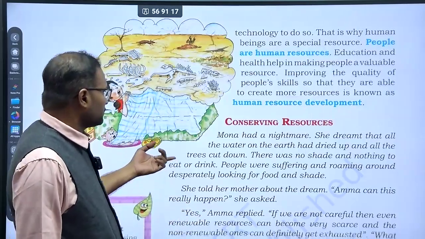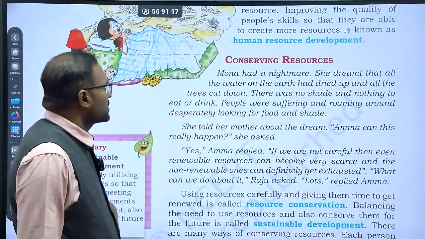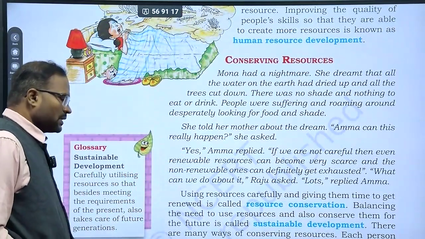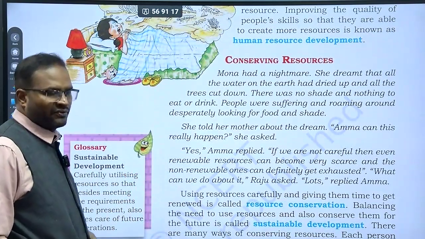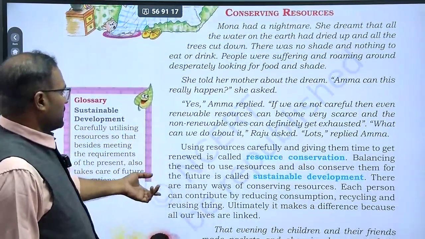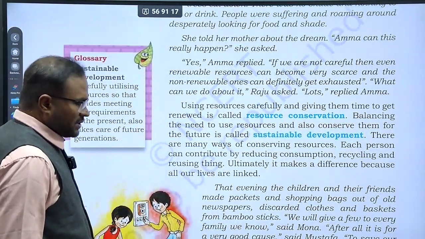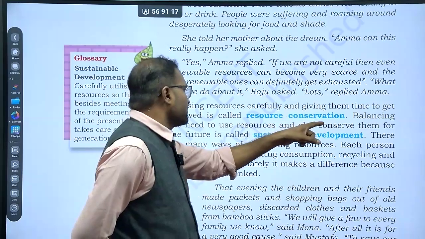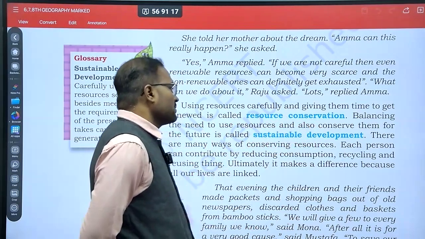Okay, all right. So conserving resources. Yes, we need to conserve the resources. We should not use the resources unnecessarily, and we should not let the resources go to waste. So using the resources carefully and giving them the time to get renewed is called resource conservation. Balancing the need to use the resource and also conserve them for the future is called sustainable development.